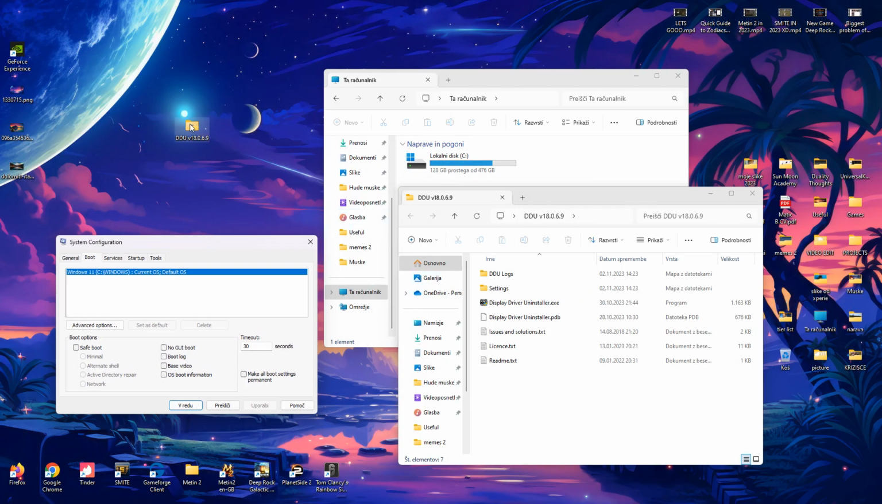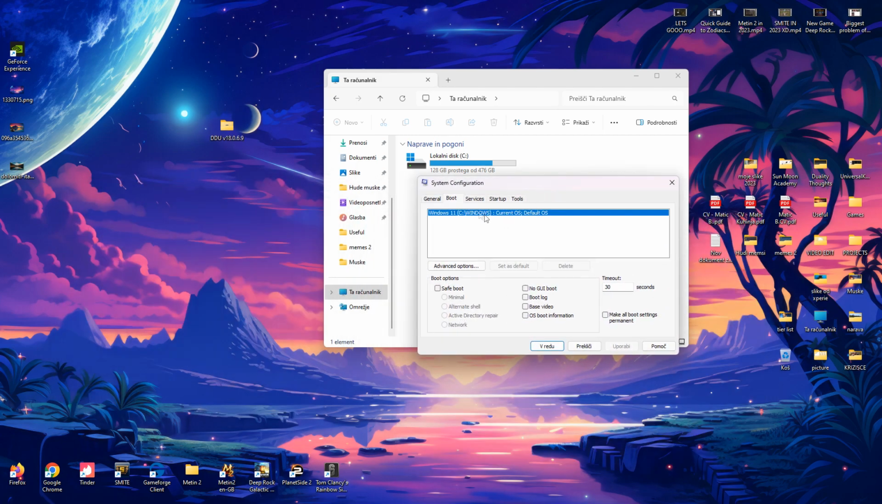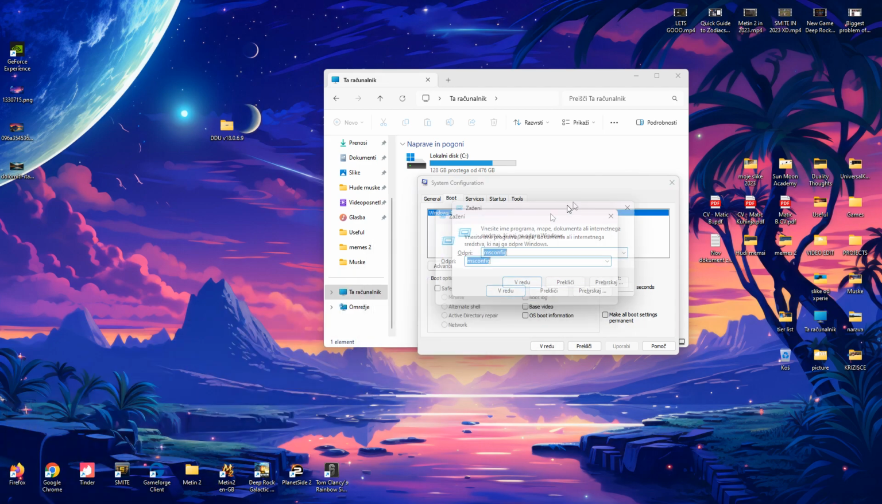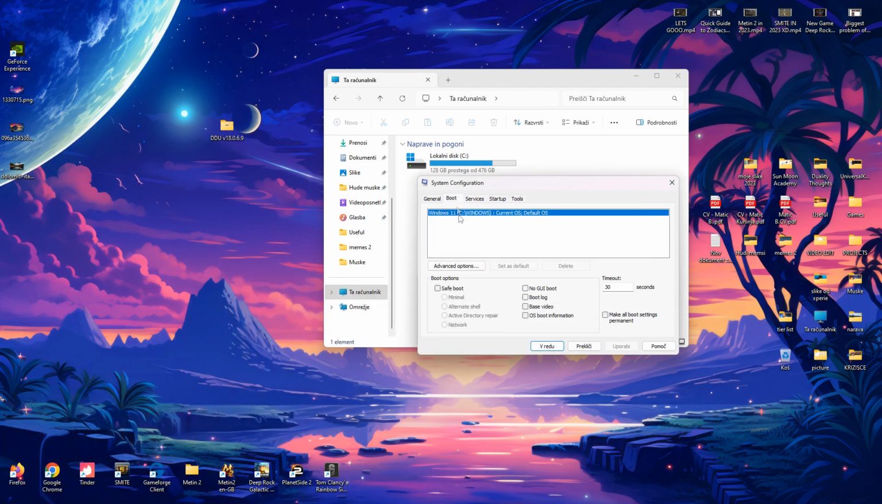what we do, we install this program you can find on the internet. It's called Display Driver Uninstaller. Okay, we have it here. You just unpack it on your desktop. Right, we have it here. Then we have to go to boot. We have to press Windows R, msconfig. We go to boot. We go safe mode.